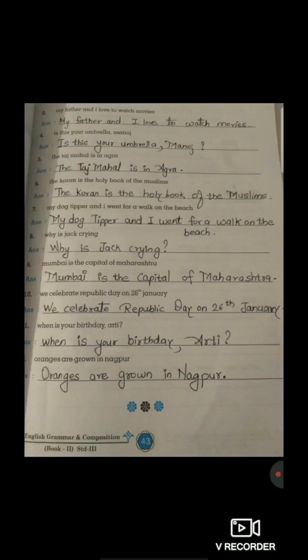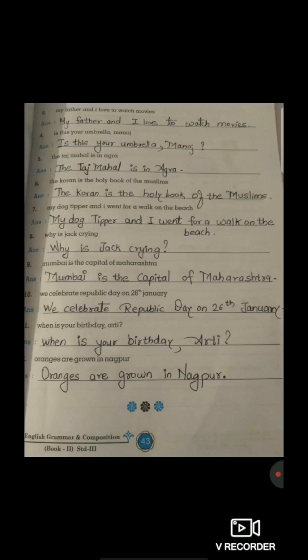My dog, Tipper, and I went for a walk on the beach. Students, the first alphabet M, my, M. It is written in a small letter. In the answer, we have to write in a capital letter, M-Y, my. My dog, Tipper. Now here students, there is a particular name for the dog. So it's a proper noun. So here Tipper, we have to write T in a capital letter.